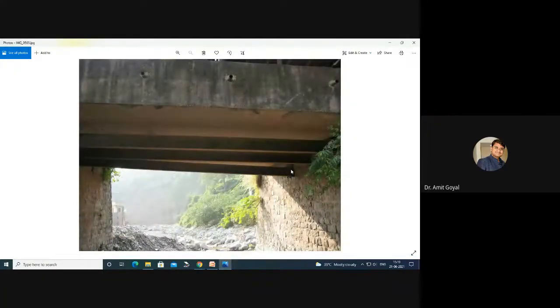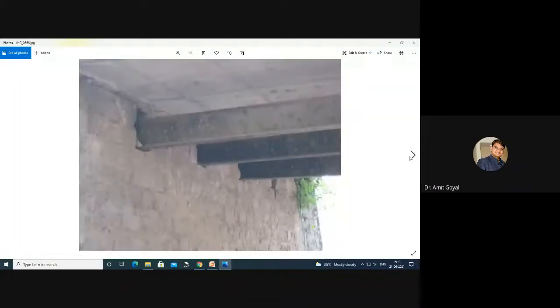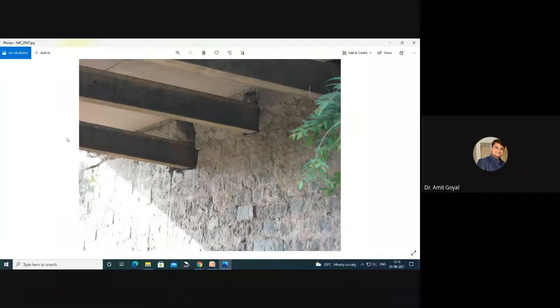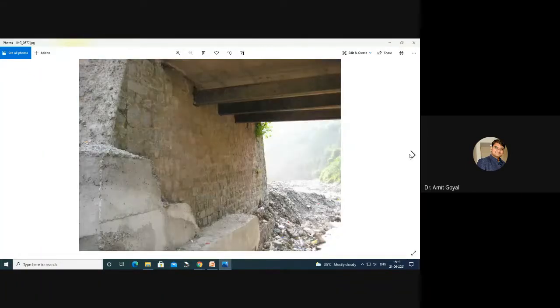So here you can see that the difference between the slab and girder is around half a foot. When we called the chief engineer, he was there with us, and he was surprised to see how that work had been done. You can see that the contractor or the engineer just dug out one hole and inserted one girder in that. That's it.